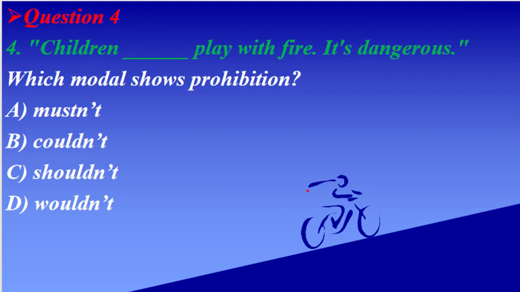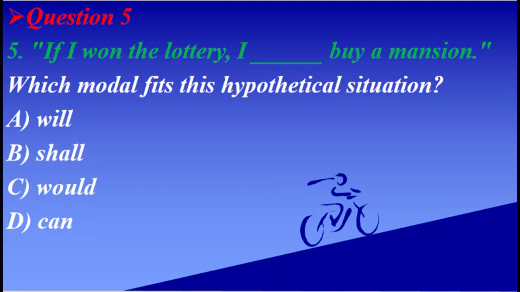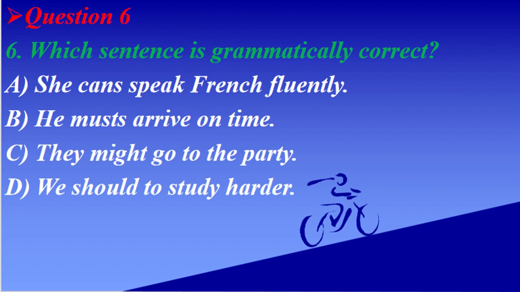Question 4. Children blank play with fire. It's dangerous. Which modal shows prohibition? A. Mustn't, B. couldn't, C. shouldn't, D. wouldn't. Question 5. If I won the lottery, I blank buy a mansion. Which modal fits this hypothetical situation? A. Will, B. shall, C. would, D. can. Question 6. Which sentence is grammatically correct? A. She can speak French fluently. B. He must arrive on time. C. They might go to the party. D. We should to study harder.